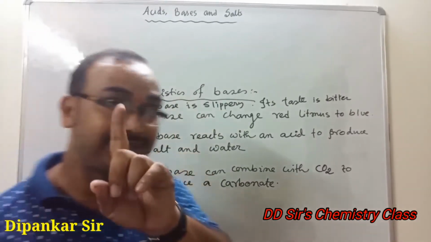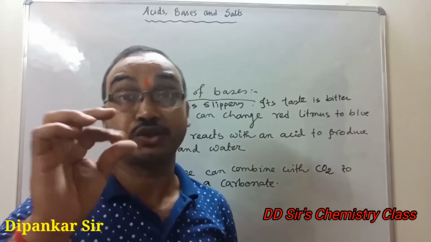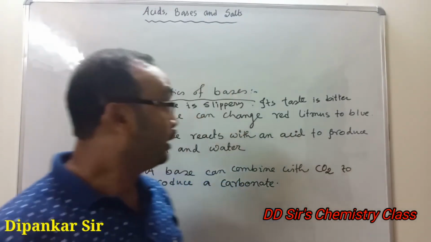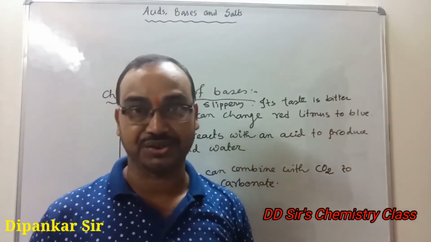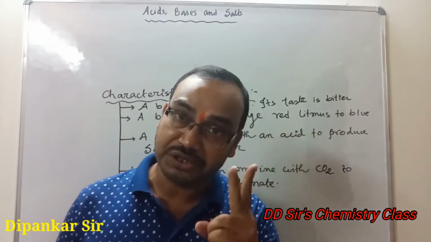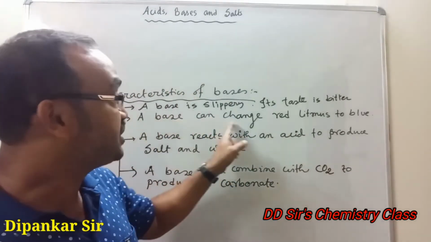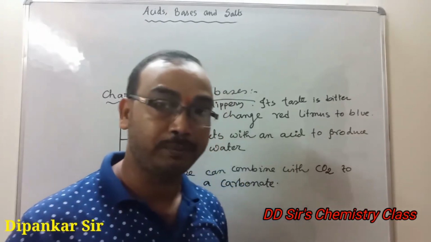First one is physical characteristics: bases are slippery like soap, and the taste is bitter and very unpleasant. These are the physical characteristics. Number two, it changes red litmus paper to blue, that is action on litmus paper.